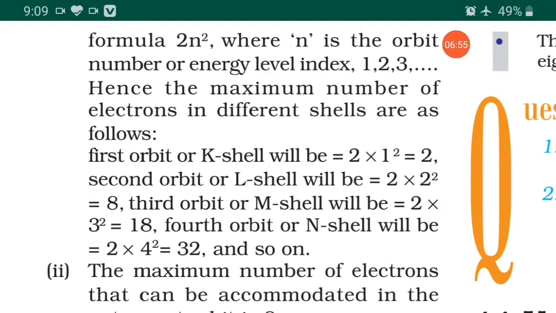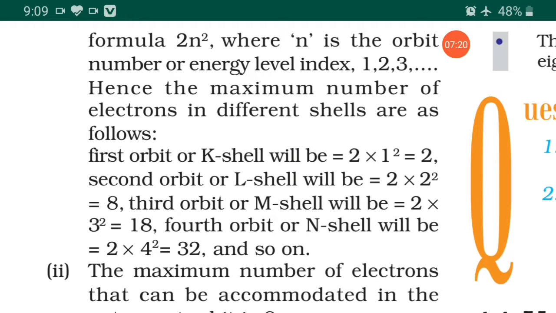So the maximum number of electrons in a cell is given by the formula 2n square, where n is the orbit number or energy level index. In that, 1, 2, 3, infinite numbers would be there. Hence the maximum number of electrons in different cells are as follows.